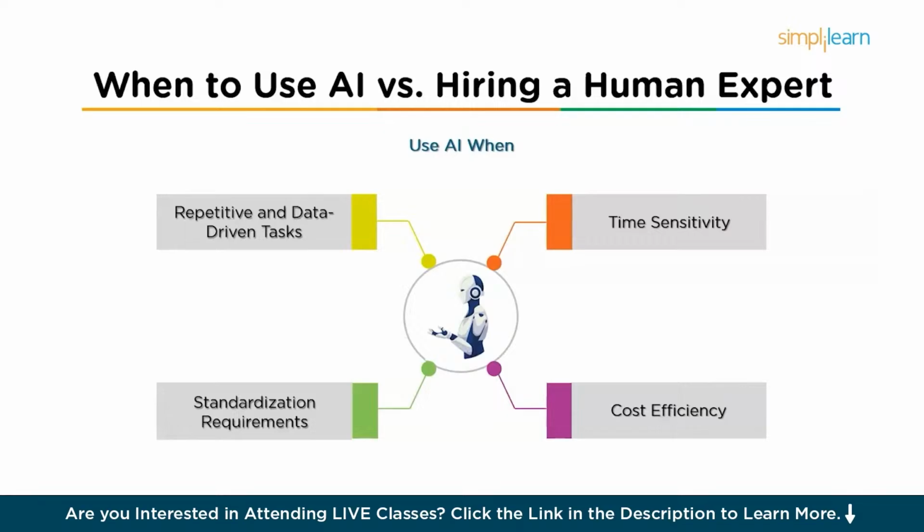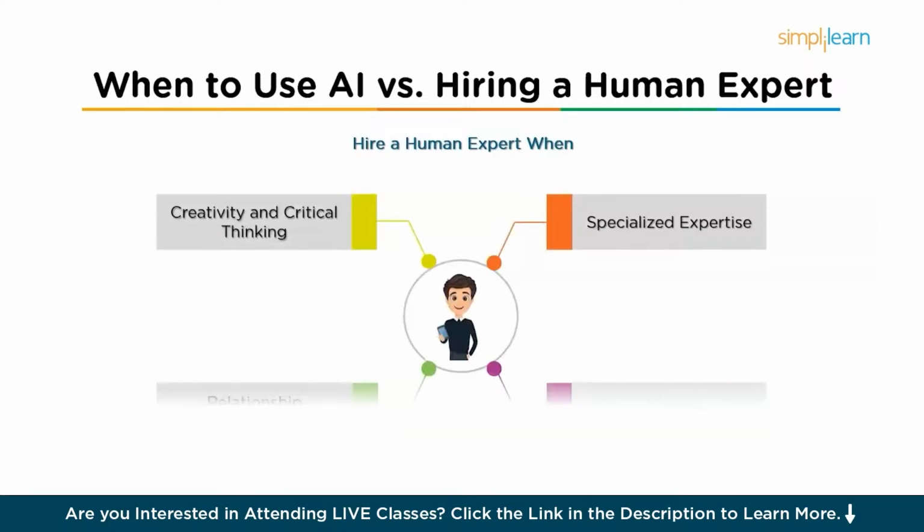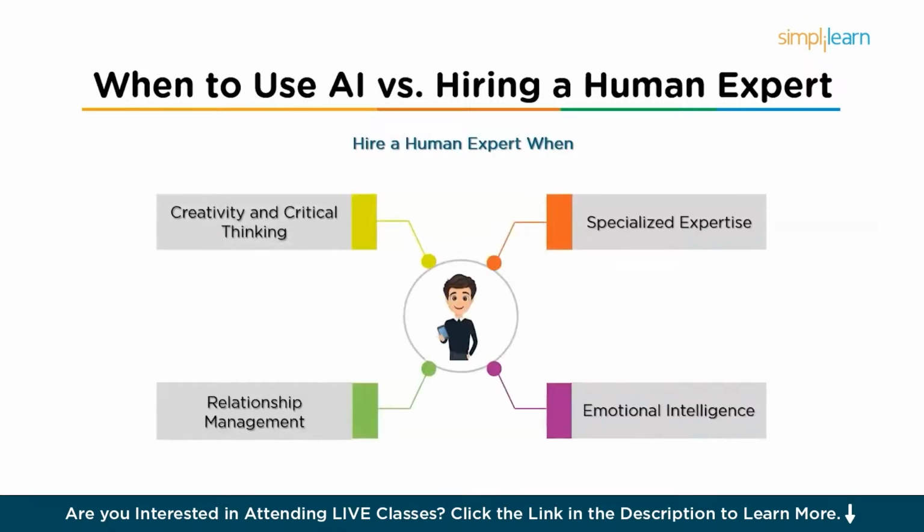Now, let's see where we should hire a human expert. First is, of course, where creativity and critical thinking are required. Human experts excel in generating creative content, crafting strategies, and handling complex tasks that involve interpretation, judgment, and problem solving. AI still lacks true creativity and the ability to understand deep context. Also in tasks which are highly specialized, for instance, a human expert in law, medicine, or engineering brings a level of domain expertise and nuanced understanding that AI cannot yet replicate.